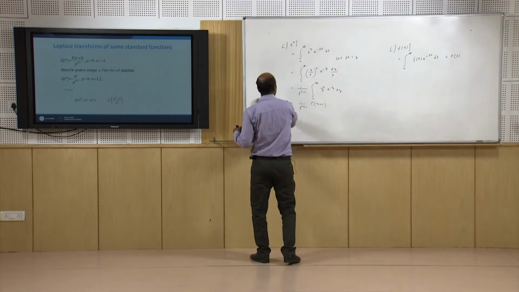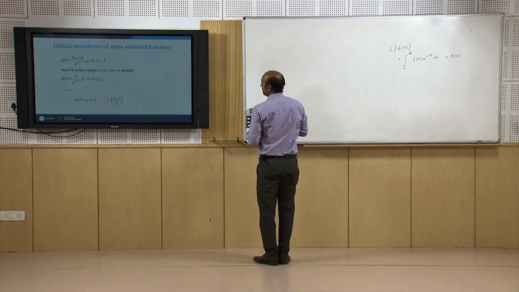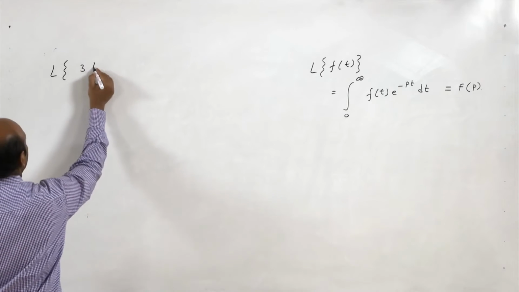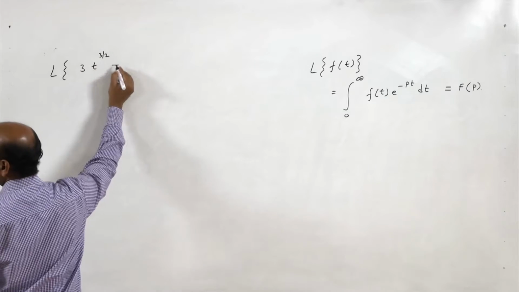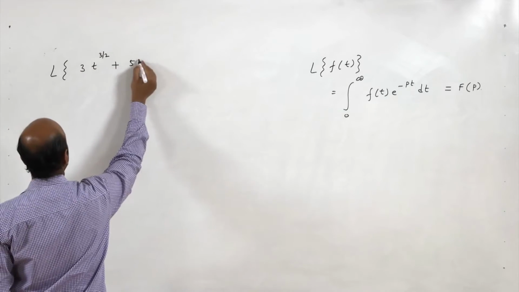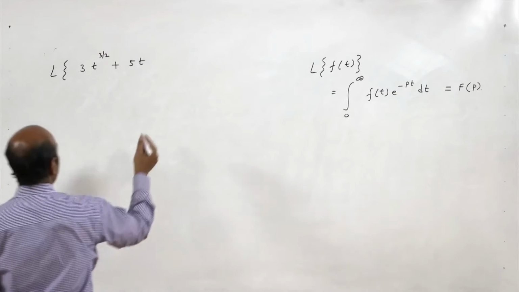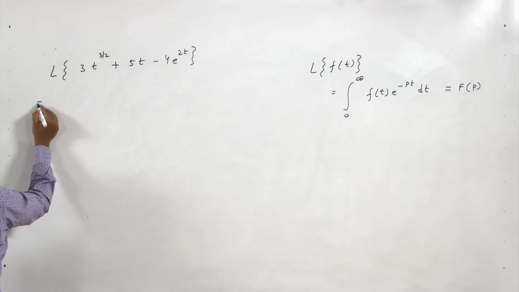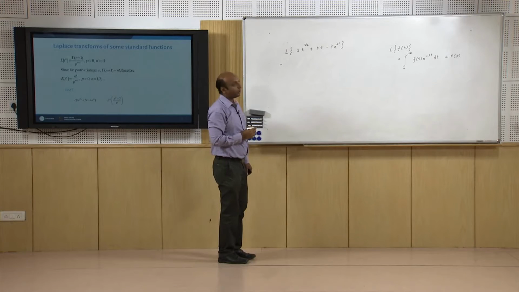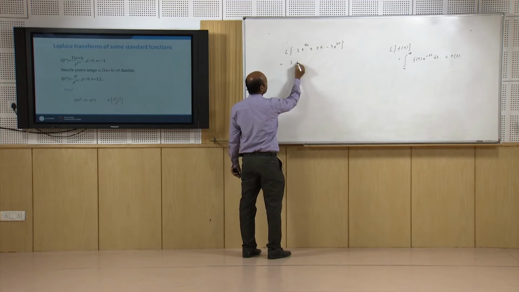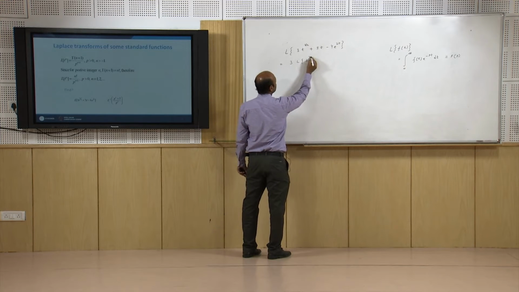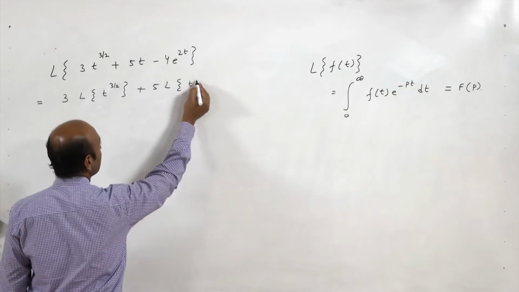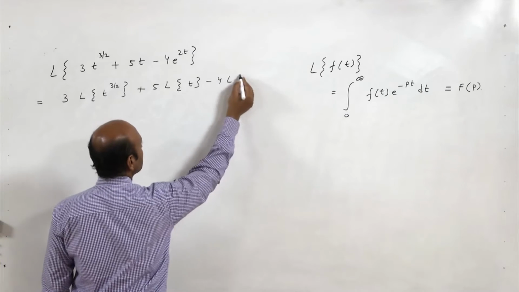Now, let us try to solve the two problems given below. Laplace transform of 3t^(3/2) + 5t - 4e^(2t). Again, by the linearity property of Laplace transform, this is nothing but 3 times Laplace of t^(3/2) plus 5 Laplace of t minus 4 Laplace of e^(2t).